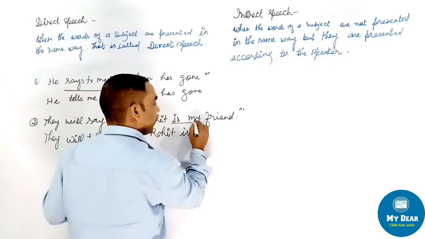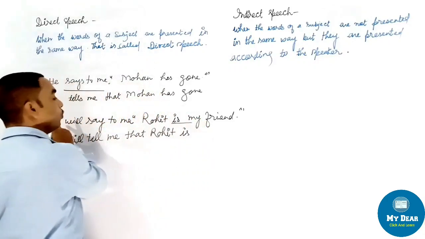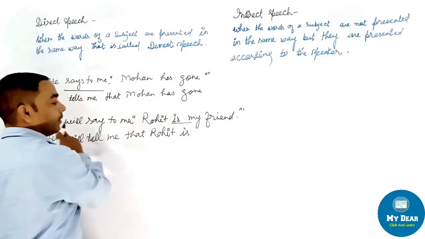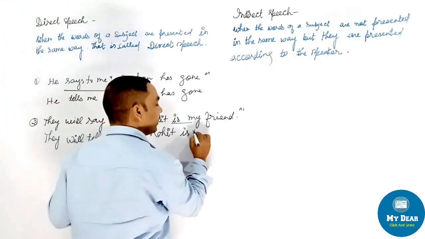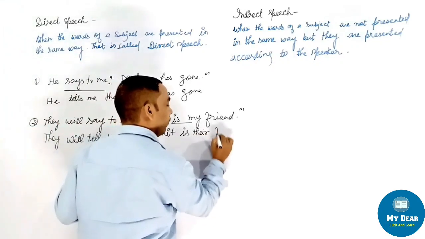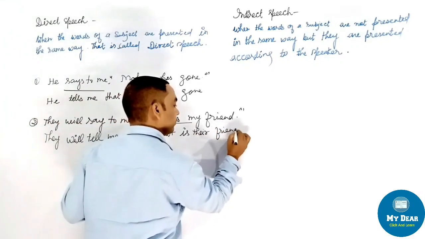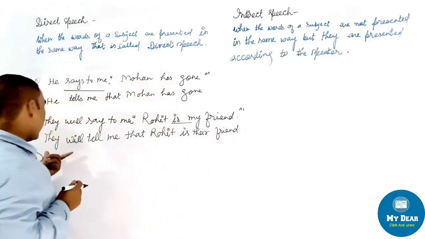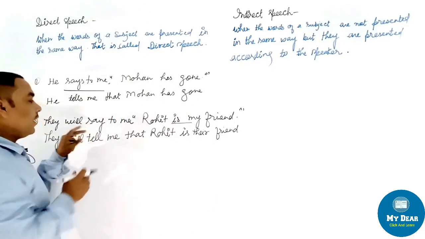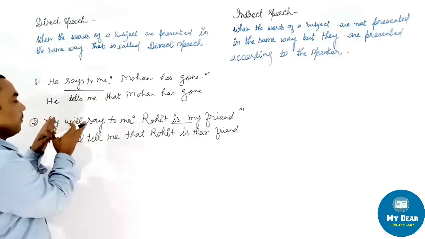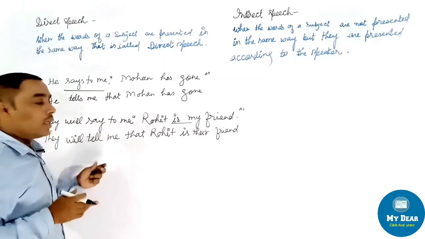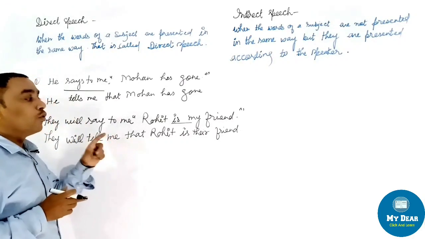"Is" will remain, and "my" will change according to "they," so here it will be "their dear friend." Again, you will see, if the reporting verb is given in present or future, then the tense of the reported speech is never changed.